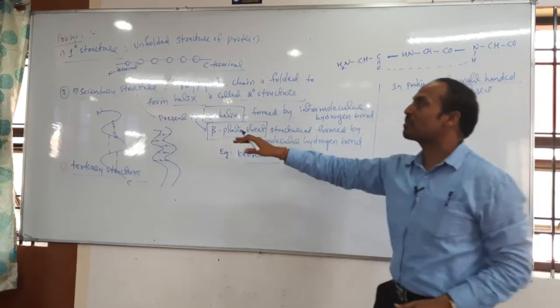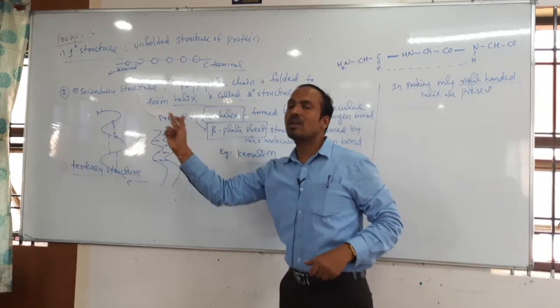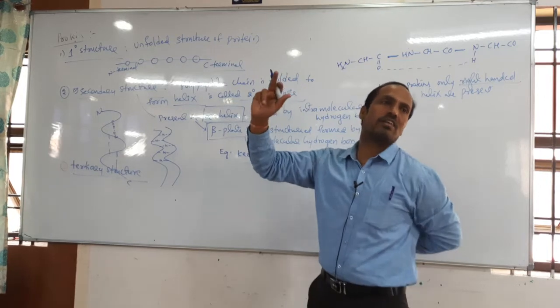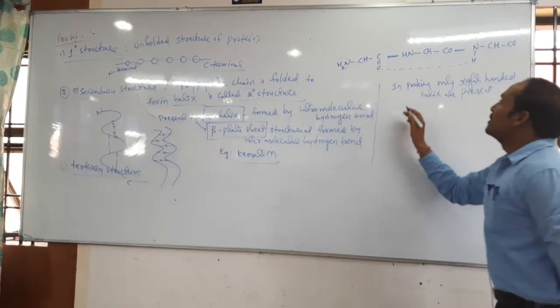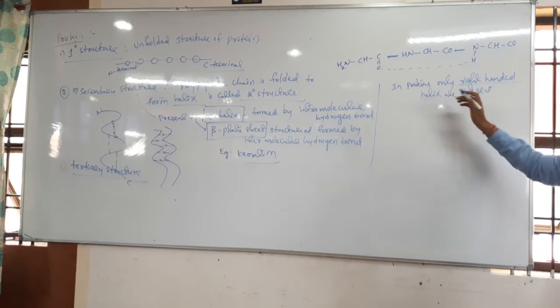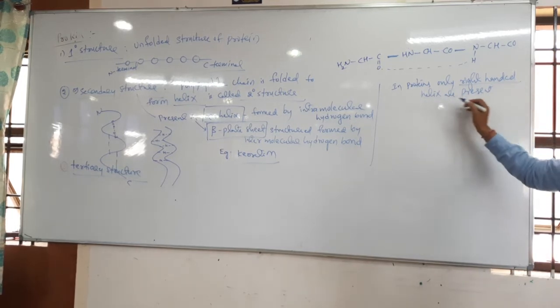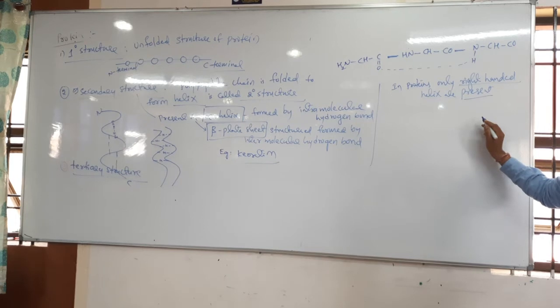So proteins are also present in the form of a spherical or mainly helical staircase. It looks like a helical staircase. That is what we can call the secondary structure. Mainly in proteins, only right-handed helices are majorly present.